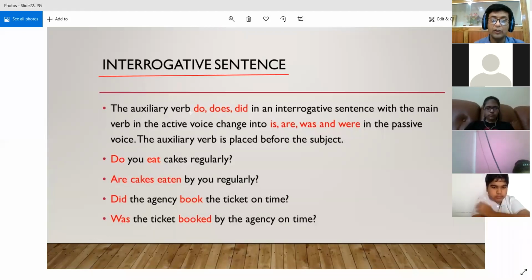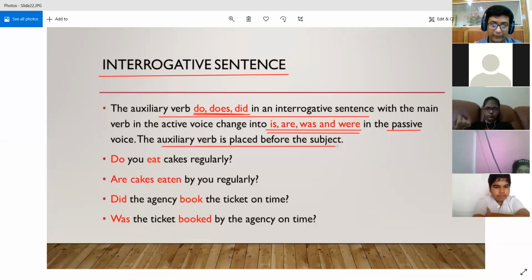So the auxiliary verbs. If auxiliary verbs are present like do, does, and did in an interrogative sentence with the main verb in the active voice, then they change into is, are, was, and were in the passive voice. So basically what we are saying is that do, does, and did change into is, are, was, and were in the passive voice because these are auxiliary verbs. We will see it with the help of examples. The auxiliary verb is placed before the subject.